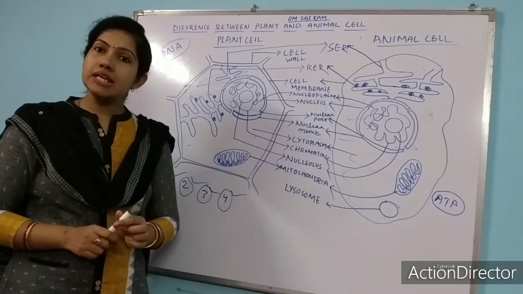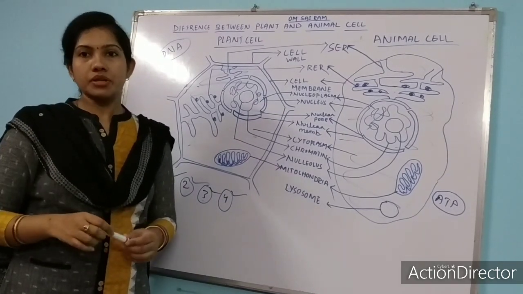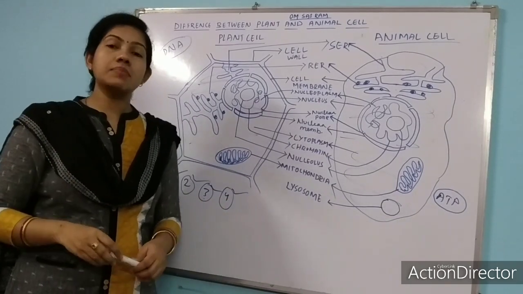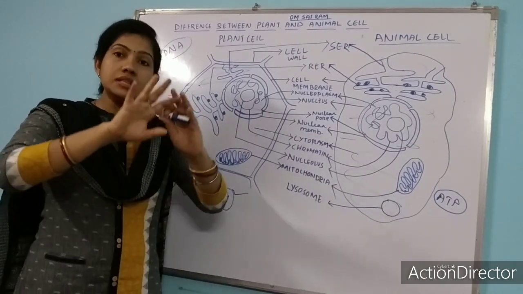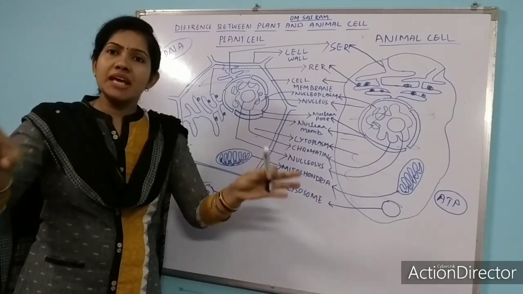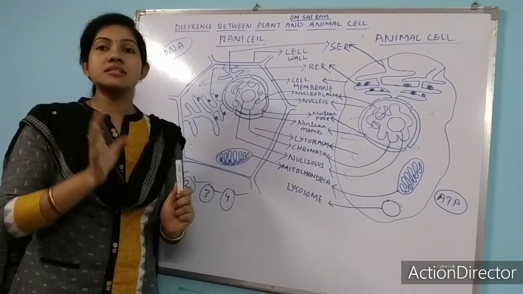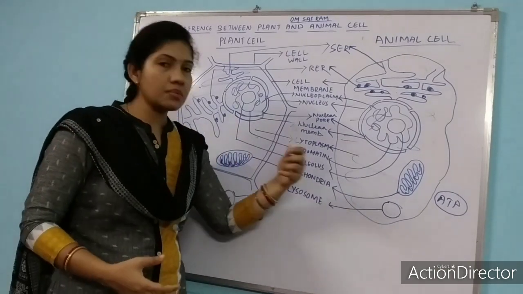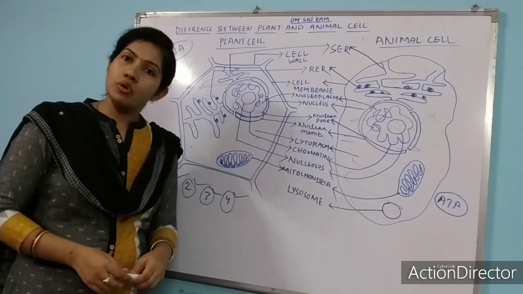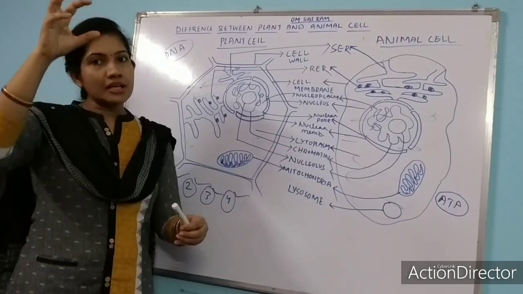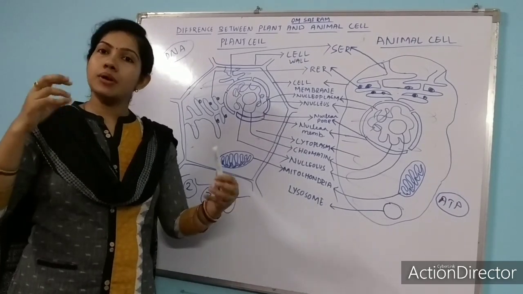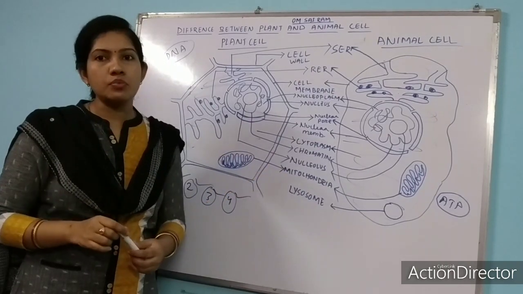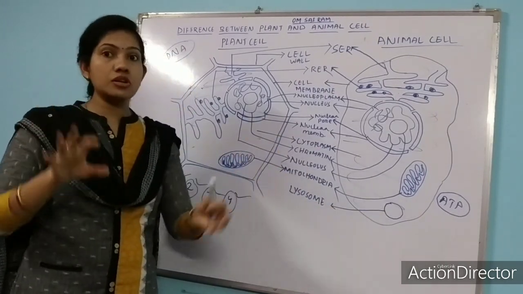How? They contain a digestive enzyme. Okay, they contain a substance that is called digestive enzyme, and with the help of digestive enzyme, they will degrade or break down the bacteria and virus so that they cannot affect our body. Okay, so this is the main work of lysosome, and it also sometimes contains proteins in it, and when our body needs them, it provides proteins to our body. So lysosome is generally known as suicide bag.